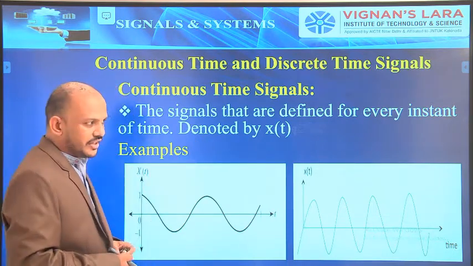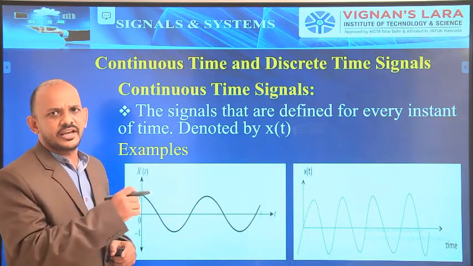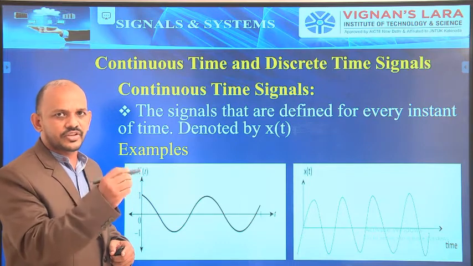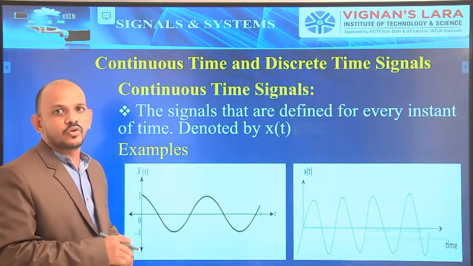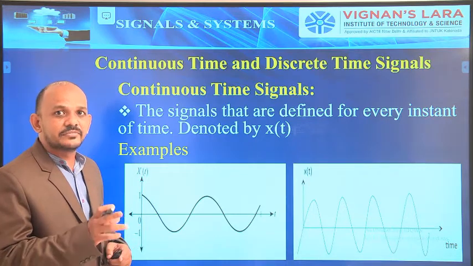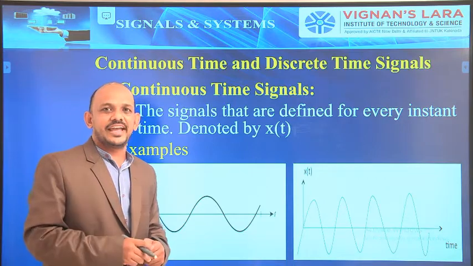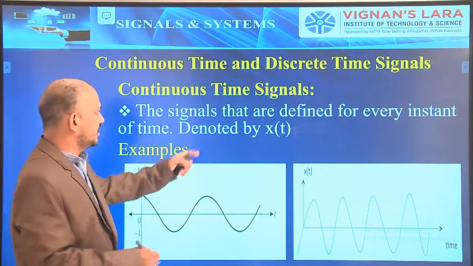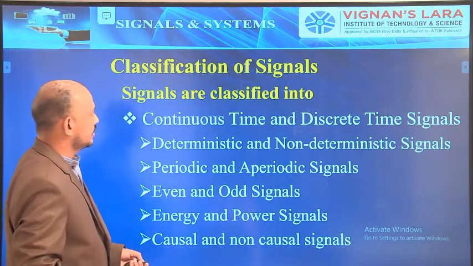At any instant of time I will get the value of that function. Then that signal is called a continuous time signal, and the continuous time signal is represented with x of t.